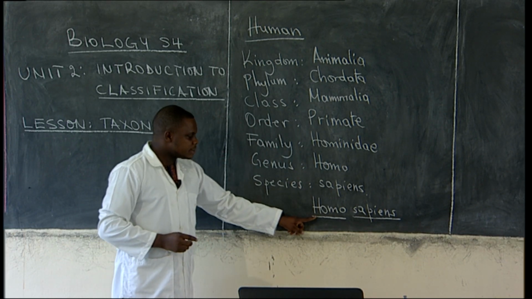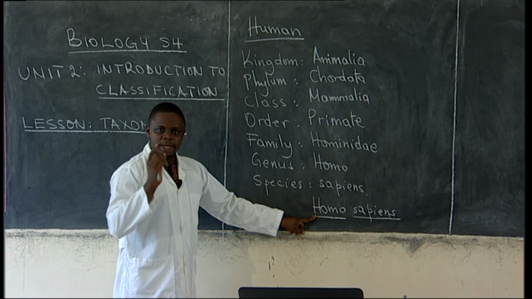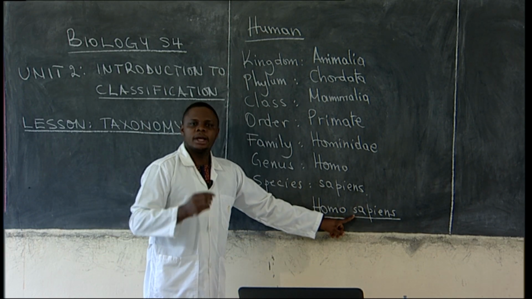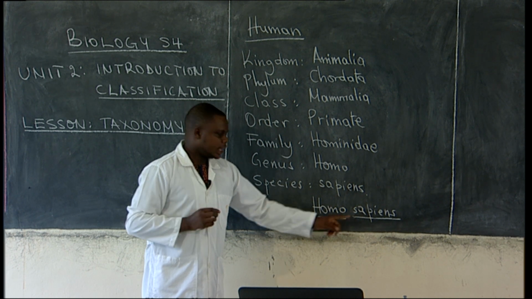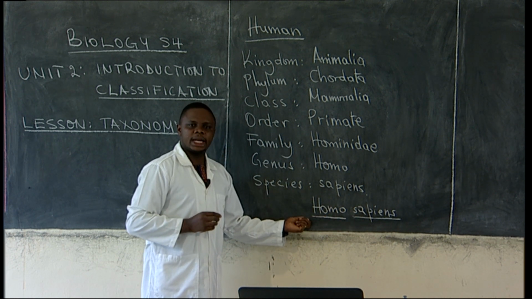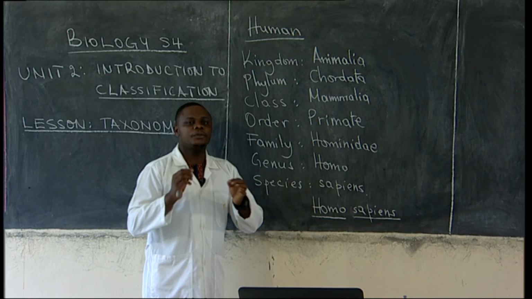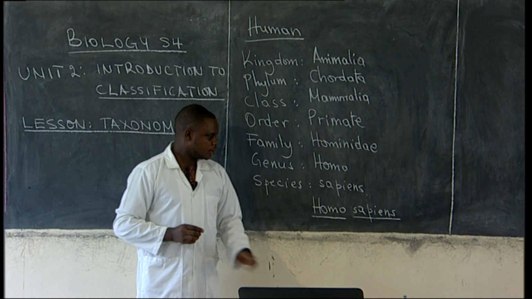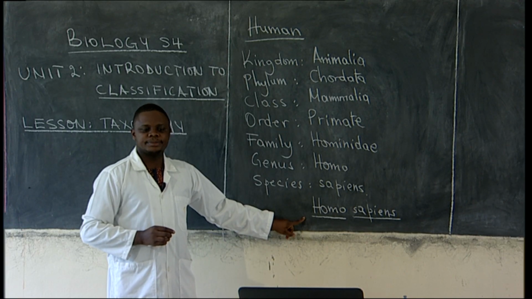The genus name starts with a capital letter, and then the species name starts with a small letter. Then we underline them if we have not put them in italic form. Does it make sense?